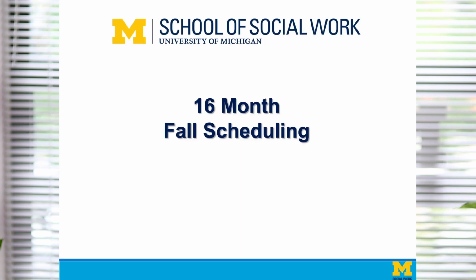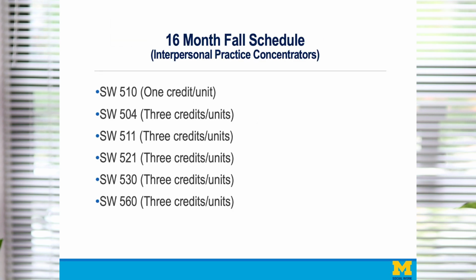I'm the Assistant Dean for Student Services, and you're viewing a video, a little bit of the skinny on the 16-month program schedule. The 16-month fall schedule for interpersonal practice concentrators includes the following courses. Social Work 510, which is a mini course that you complete during fall orientation, for 1 credit. Social Work 504, which is a diversity course for 3 credits. Social Work 511, which is the interpersonal practice lab for 3 credits.